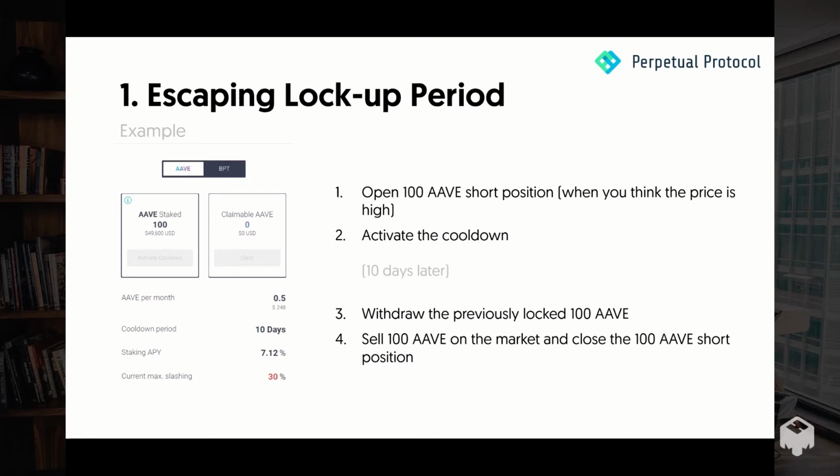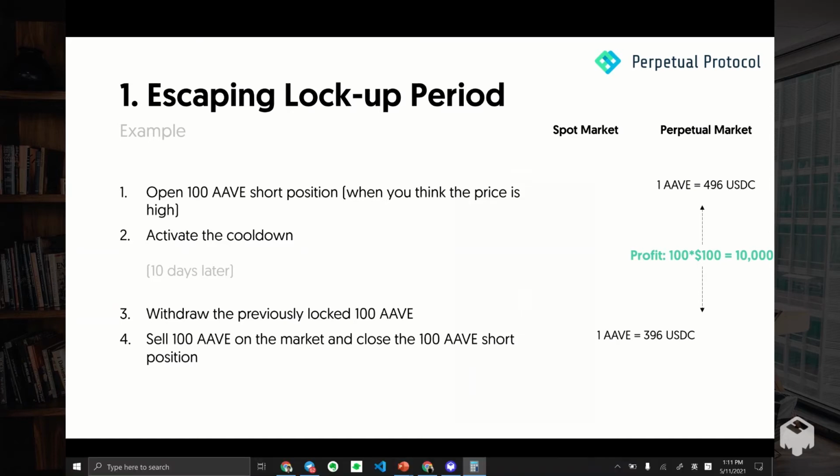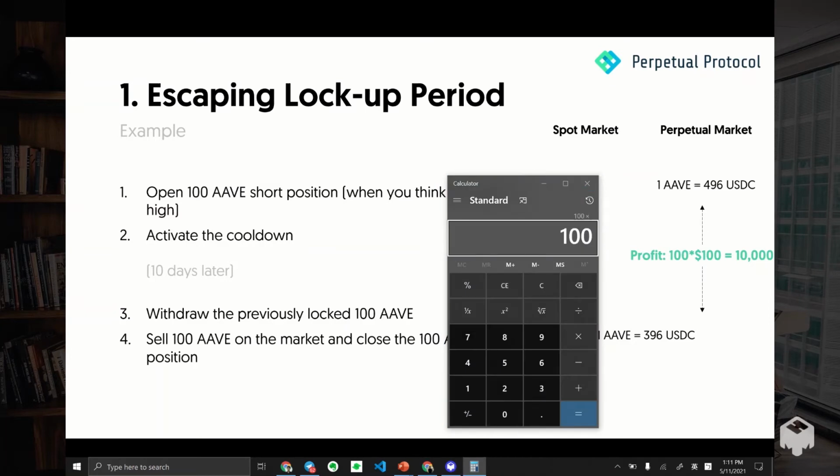Here is some napkin math. Assuming when you open the 100 AAVE short position, the price of AAVE is $496. And then when you get AAVE from the protocol, AAVE drops to $396. That means that your short position now makes a profit of $10,000. In case you don't know how I calculated that, I just use 100 AAVE multiplied by the difference between open and closure. In the case of our short position, the difference is $100. So that means that this short position makes $10,000.